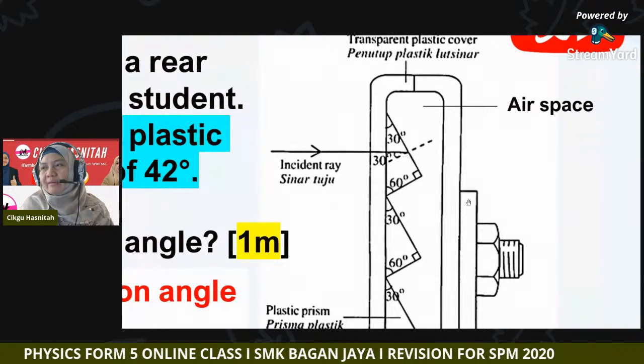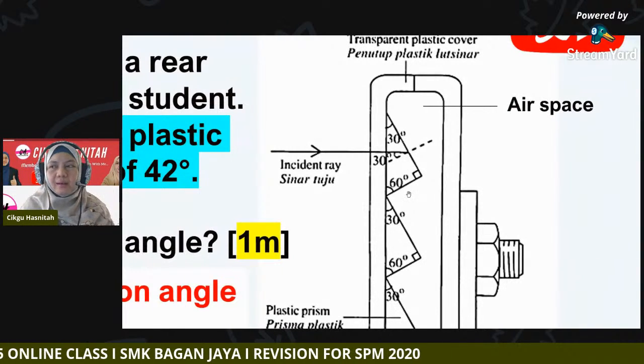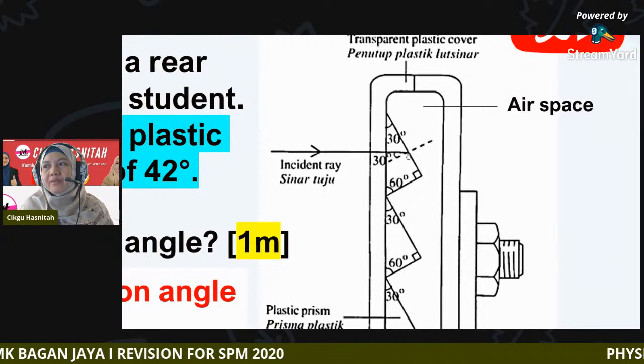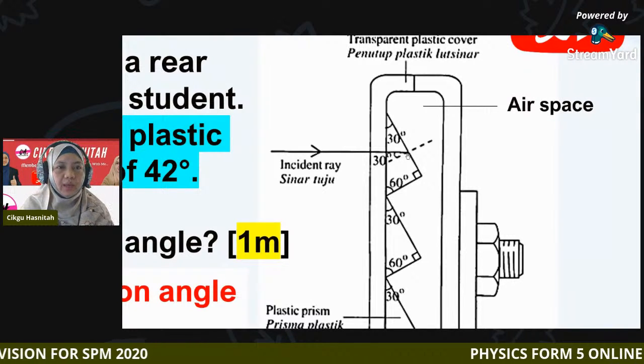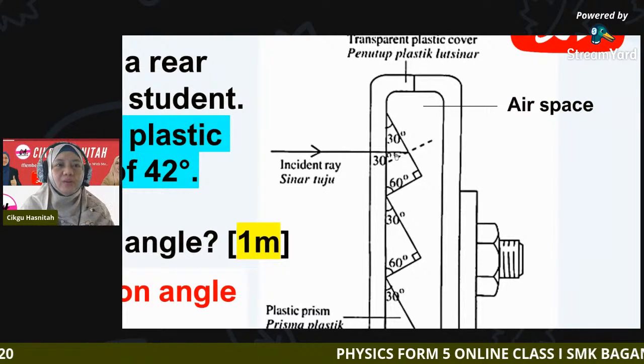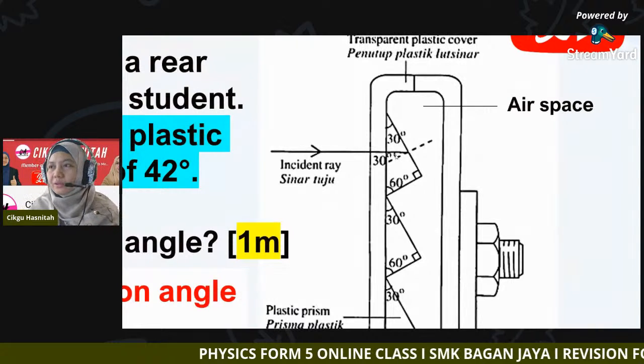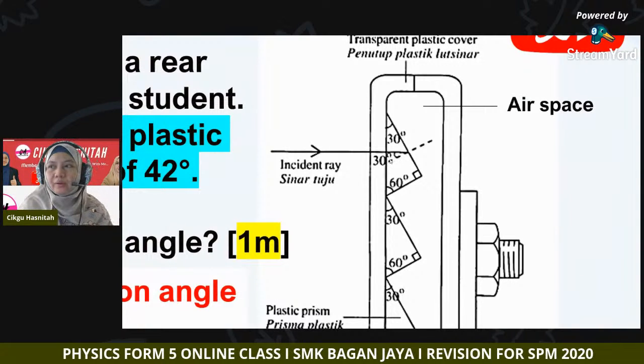In which direction will it travel after coming out from the prism into air? Can you draw your refracted ray?